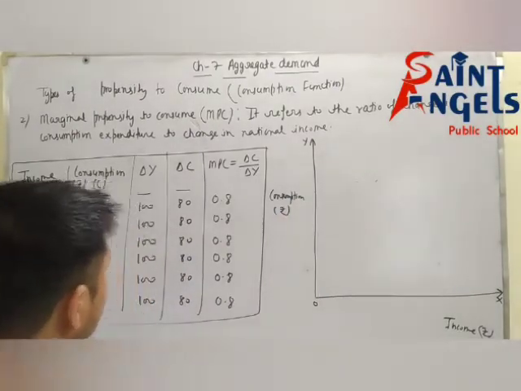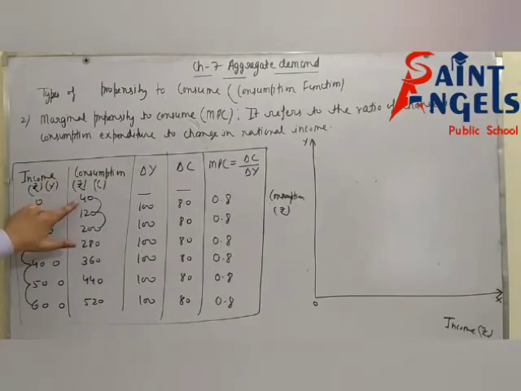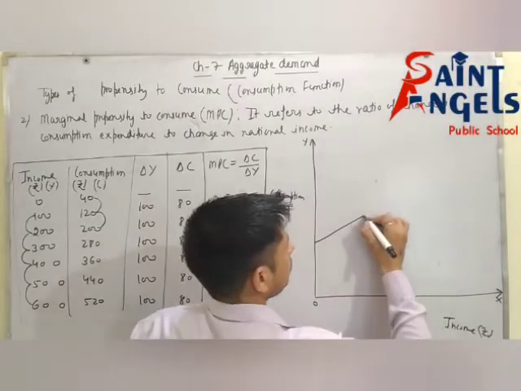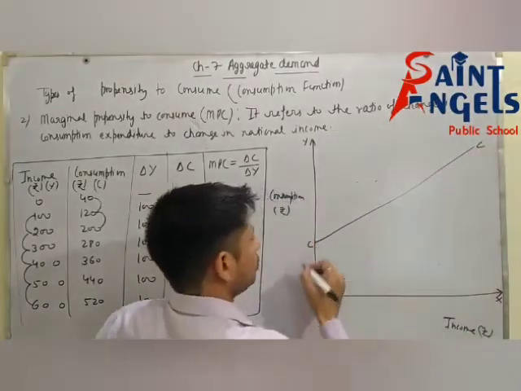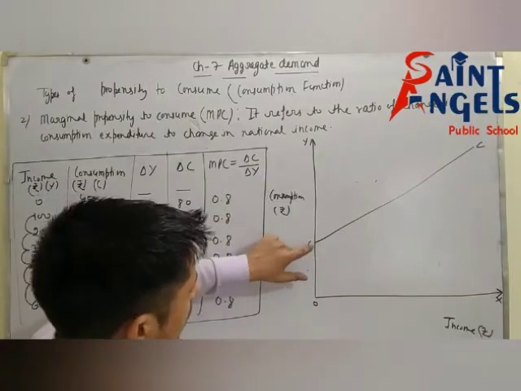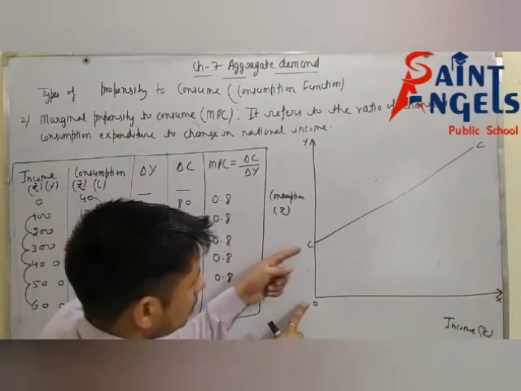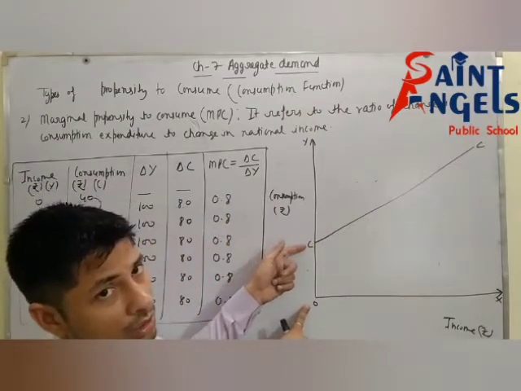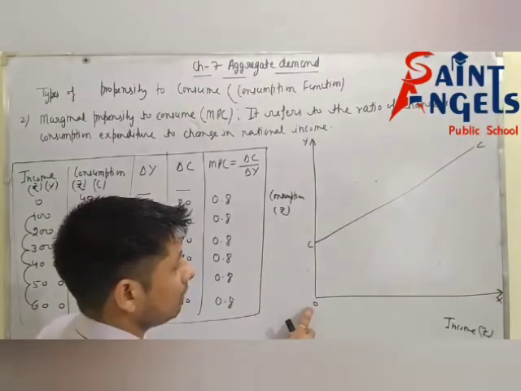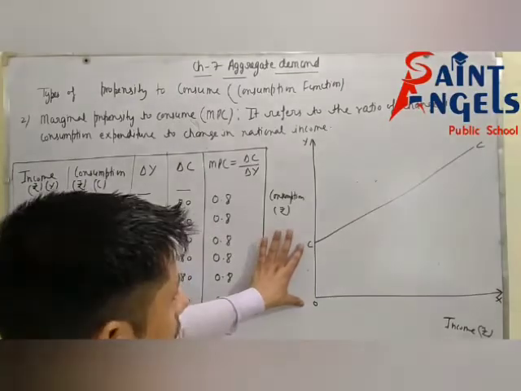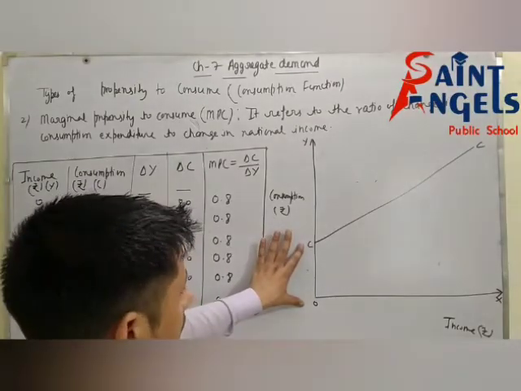Consumption is positive, which means the consumption curve line starts from a positive value on the Y axis. You can start the consumption curve line from here, or here, it's up to you. This is positive consumption at zero level of income. Positive consumption means OC.